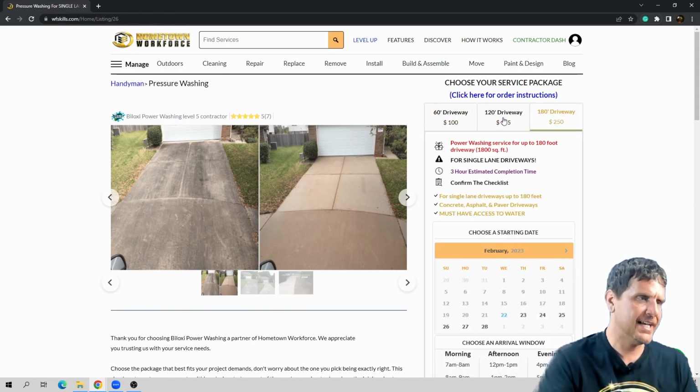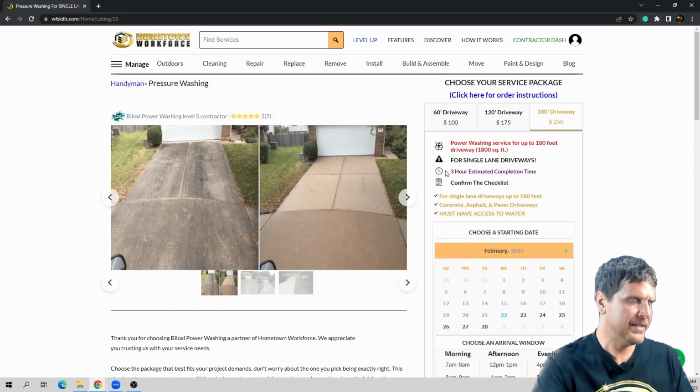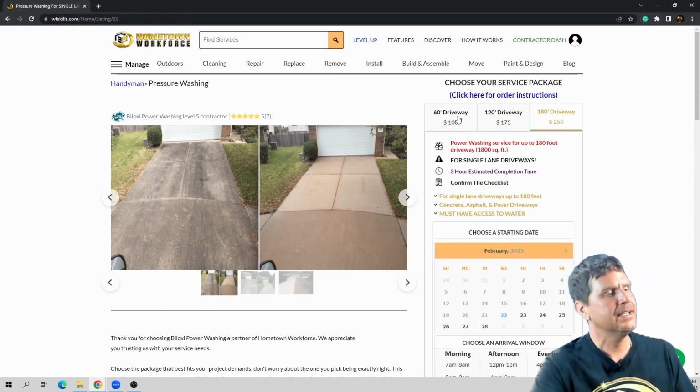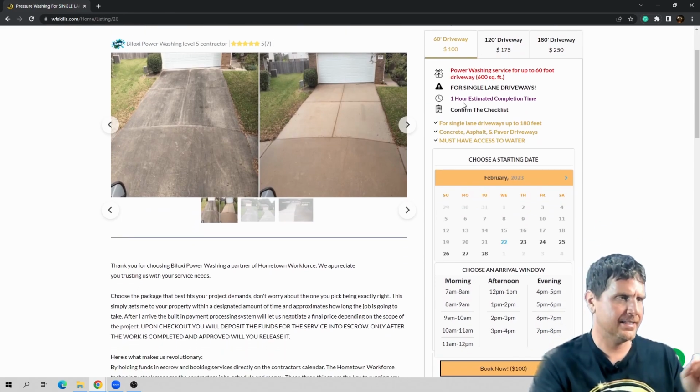And as you can see, as I go through these, it changes the price and it changes the estimated completion time. So you're going to have to pick an opening on the contractor's calendar big enough to accommodate the job.